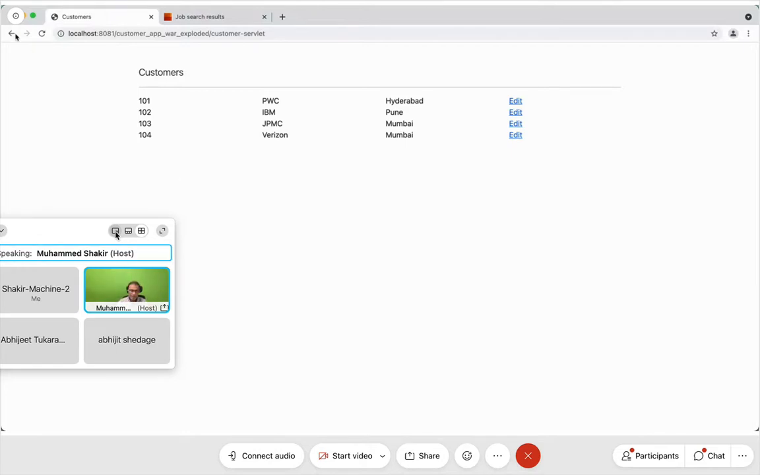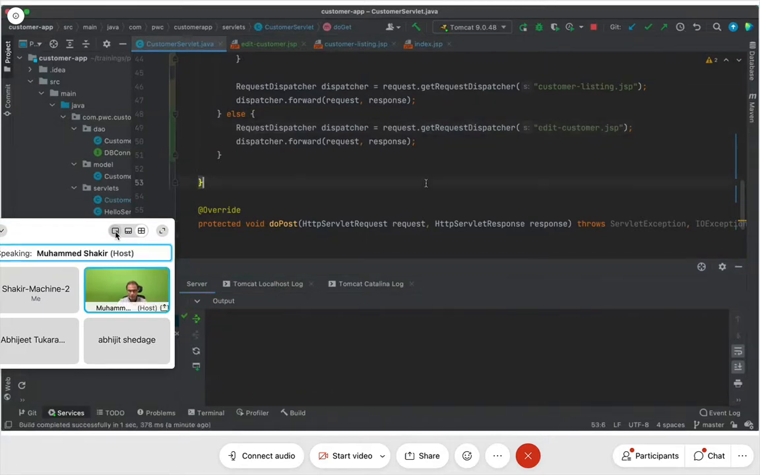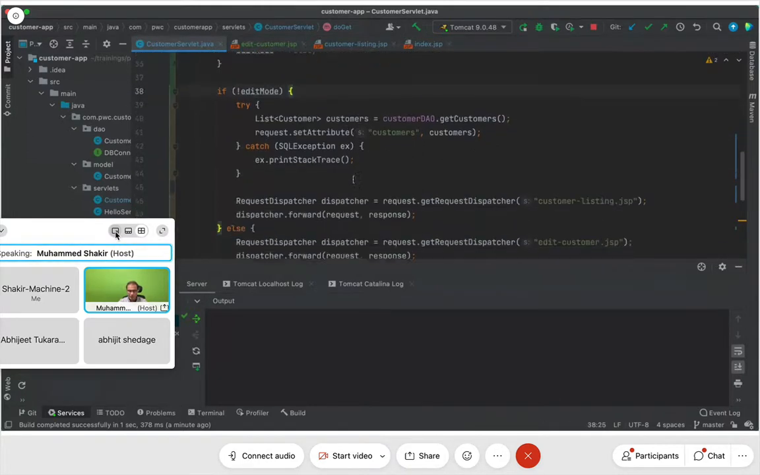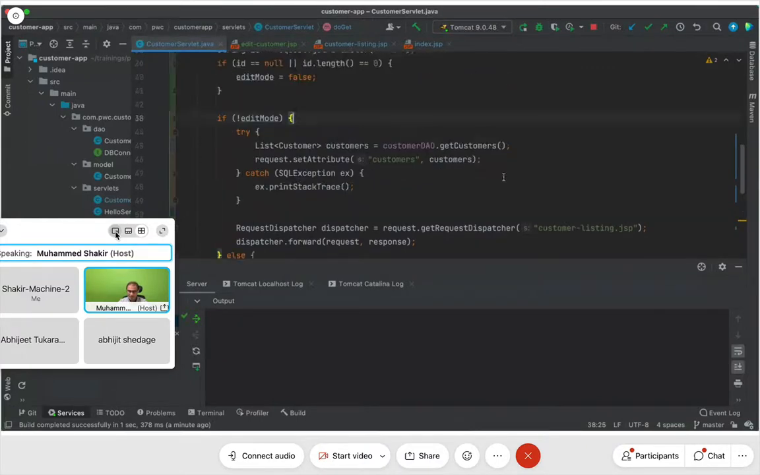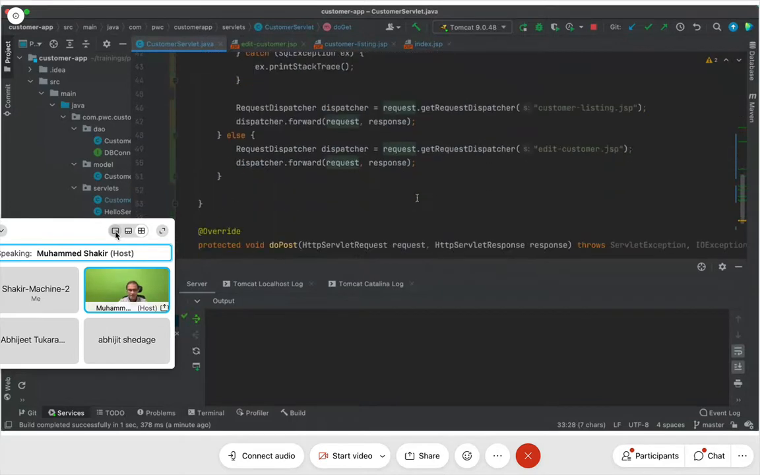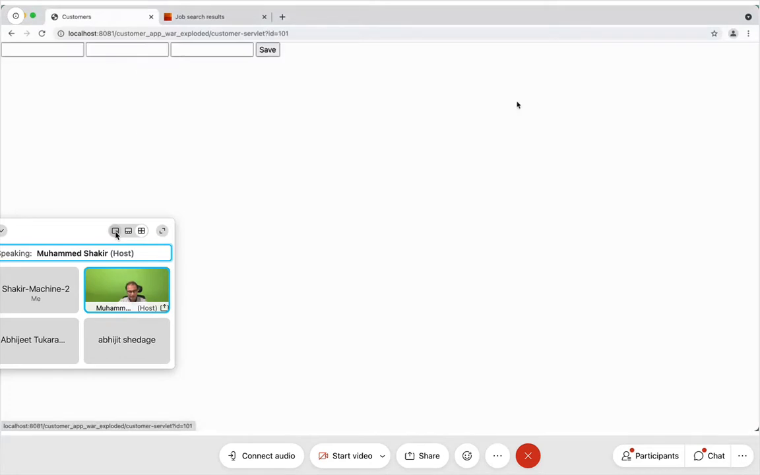Now, what is happening here, my dear friends? What is happening is this: if there is no parameter ID, it goes into the if statement and edit mode is equal to false. And if it is not the edit mode, if it is equal to false, then it goes here and does what it was doing earlier. But if edit mode is equal to true, that means there is some value of ID. It actually is supposed to go to this edit customer.jsp. Let's see that. When I click on edit, yes, it goes to my edit customer.jsp. Can you see that?